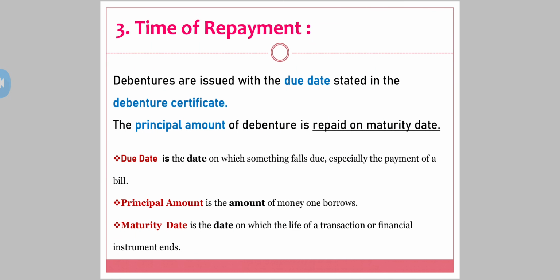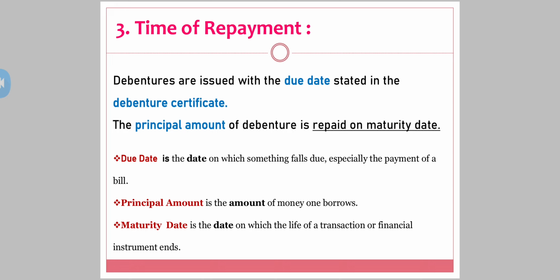The third feature you have got is time of repayment, when the company is going to repay the amount. See, debentures are issued with a due date stated in the debenture certificate. When the company issues the debenture certificate to the debenture holder, at that time only the company mentions the due date, that is, when the company is going to repay the money. The third feature: due date.